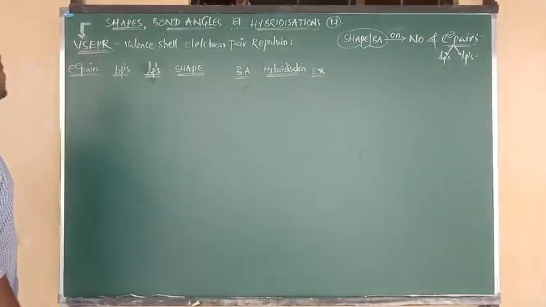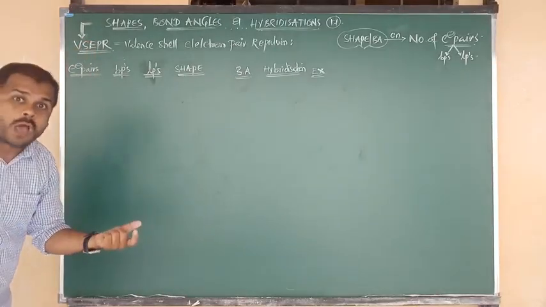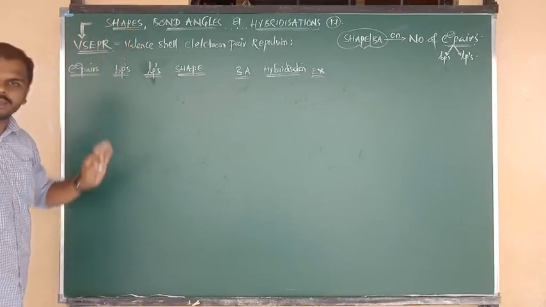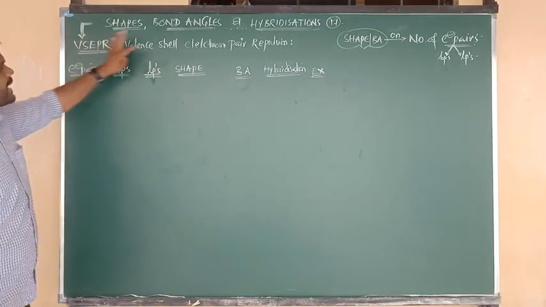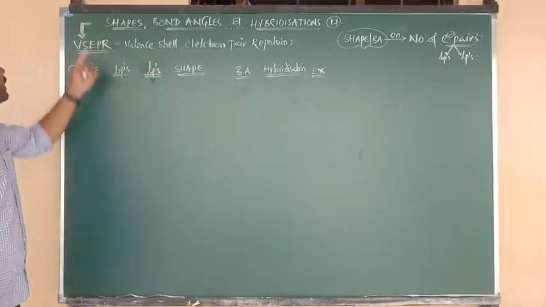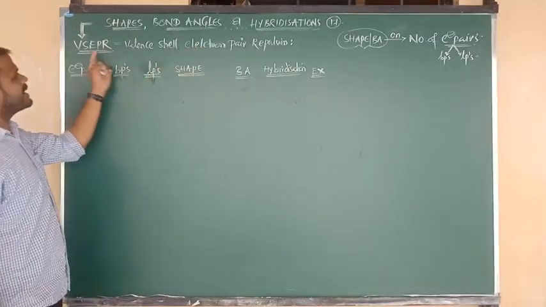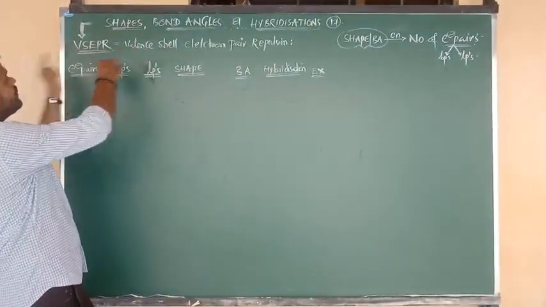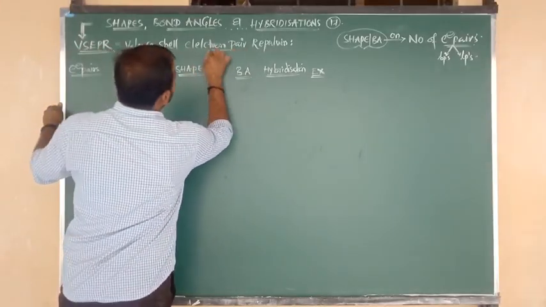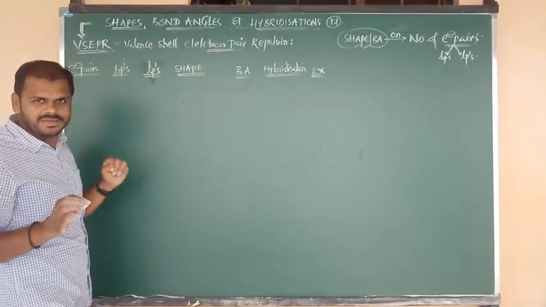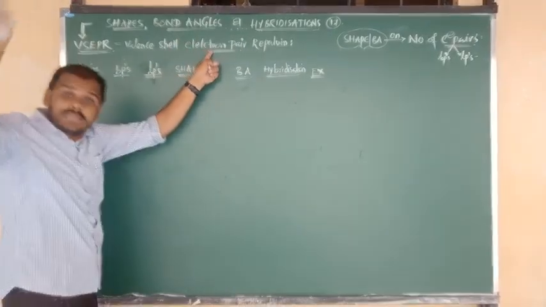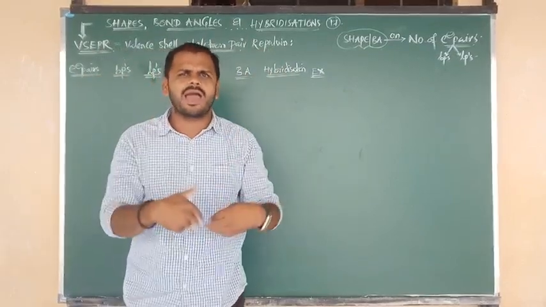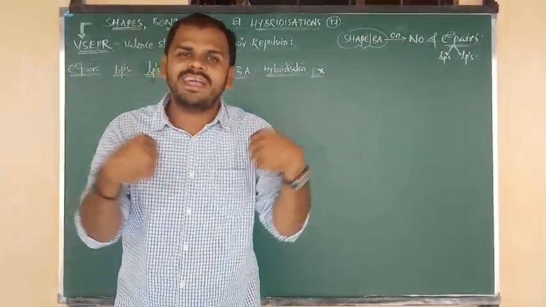So what is meant by VSEPR? What can its abbreviation be? The abbreviation of VSEPR: V indicates valence, nothing but outermost. S indicates shell, nothing but outermost orbit. E indicates electron, P indicates pair, and R indicates repulsions. So the meaning of this heading is that the electron pairs, maybe lone pairs or bond pairs, present in the outermost shell undergo repulsions. In our language, simply we can say that they cause fighting.